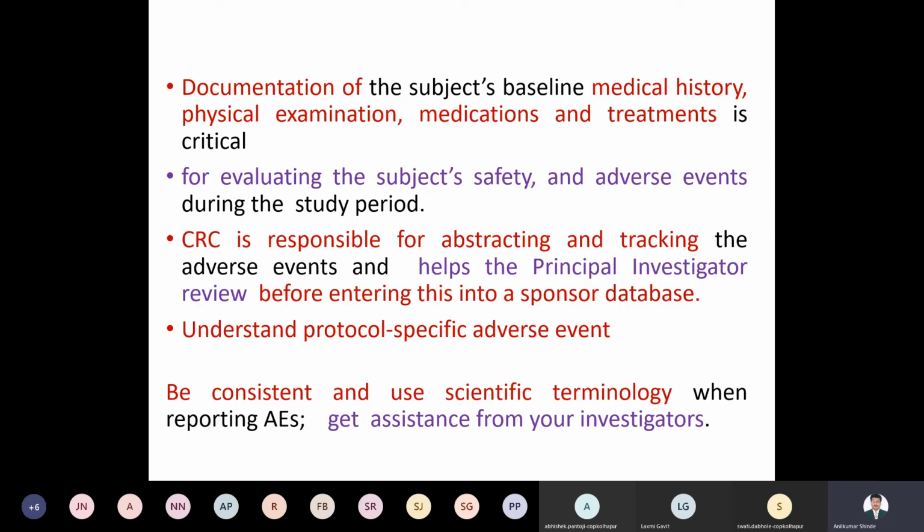Then understand the protocol-specific adverse events. This is a specific adverse event. It differs from protocol to protocol; adverse events may be different. Different drugs can have different adverse events, so for every drug we will be collecting all this data.